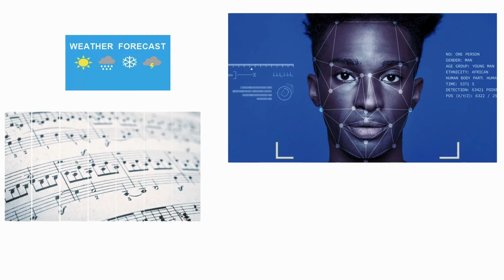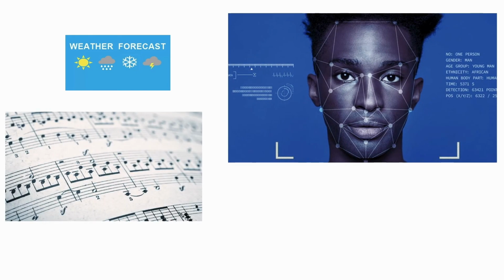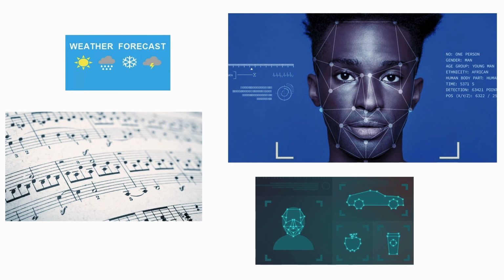If we see examples of neural nets, why are we studying this? We can do weather forecasting, face recognition, music composition, image detection, and there are multiple applications, but these are some cool applications that we can think of now.